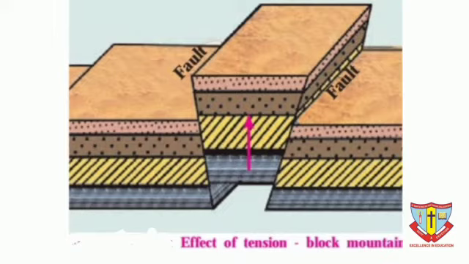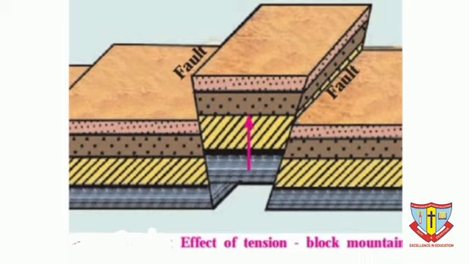Because of internal movements, horizontal waves moving away from each other are formed. This causes tension on the layers of rocks. This leads to formation of fractures in the rocks. These are known as faults. Similarly, waves coming towards each other in hard rocks also form faults due to compression.